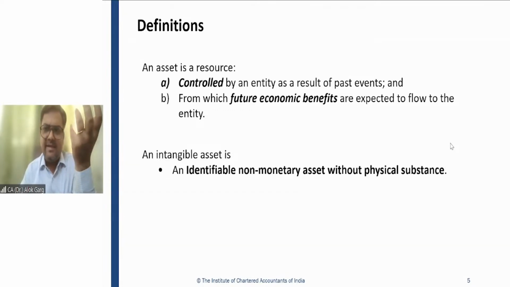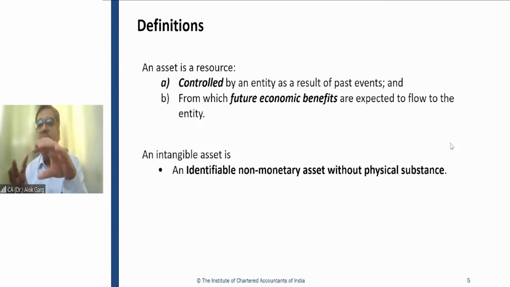Have you seen the Alexa? Alexa is not a tangible asset. Alexa is kind of an intangible asset, the artificial intelligence which is there in the robot, which works as per the program which is inbuilt or set up in that robot, right? That robotics. So it is an intangible asset.